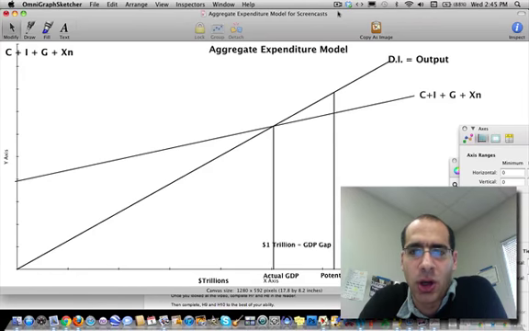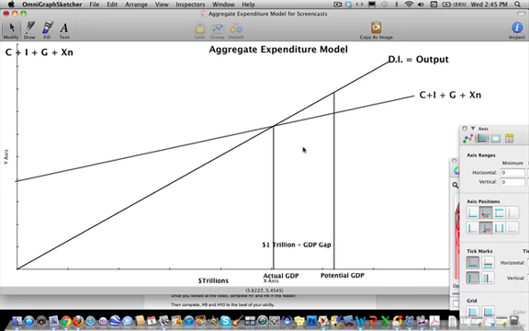We're going to focus on the role that government can take in order to stimulate or contract the economy. In this case, you're seeing a recessionary gap. Potential GDP is higher than actual GDP, and therefore our recessionary gap is this vertical distance, and the GDP shortfall is this horizontal distance. So obviously we want to stimulate the economy because we're worried about a recession.